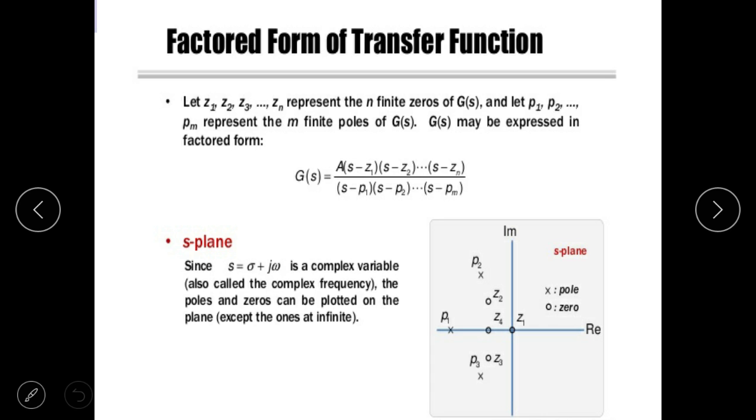Next, let z1, z2, dot, zn represent the n finite zeros of G(s) and p1, p2, dot, pm the poles of G(s). Then G(s) is a times (s minus z1)(s minus z2) dot (s minus zn) divided by (s minus p1)(s minus p2) dot (s minus pm). So in the S plane, s is equal to sigma plus j omega, a complex variable, and it is also called the complex frequency. The poles and zeros can be plotted on the plane at s equal to z1, z2, and p equal to p1, p2, pm.